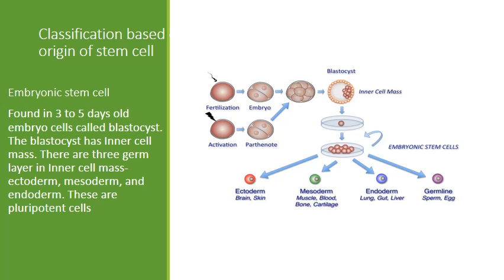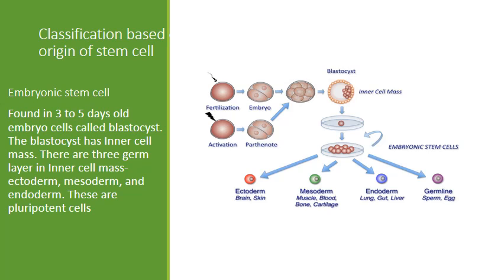Second classification is based on the origin of the stem cell. First one is embryonic stem cell, second one is adult stem cell, third one is umbilical cord stem cell, fourth one is amniotic fluid stem cell. First one is embryonic stem cells. After fertilization, the zygote will turn into an embryo, and this embryo will differentiate into the inner cell mass, which is called blastocyst. These inner cell mass cells are the embryonic stem cells.